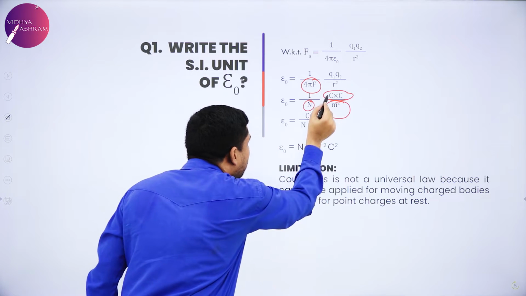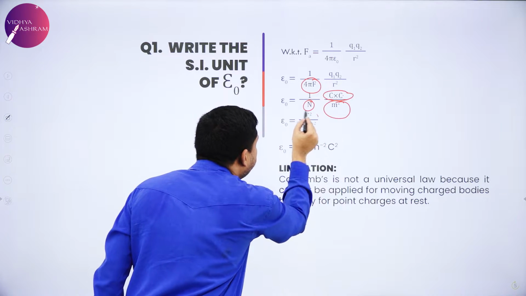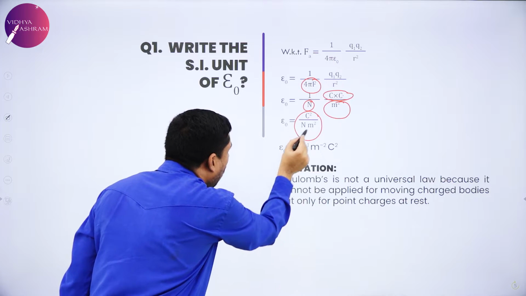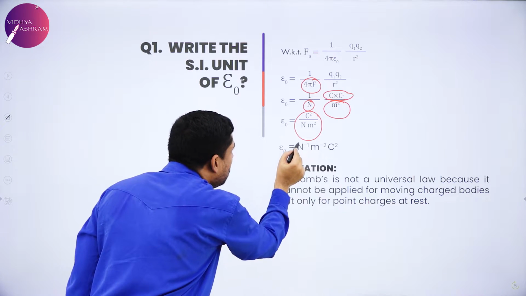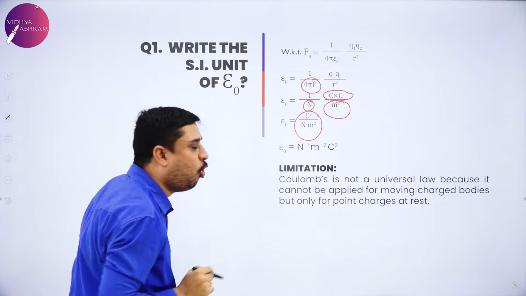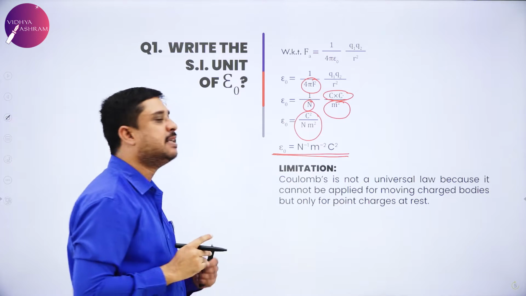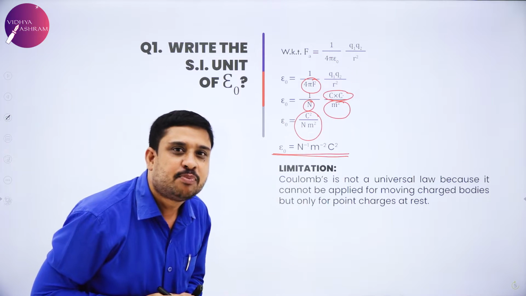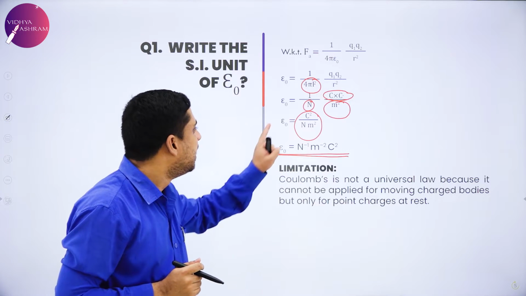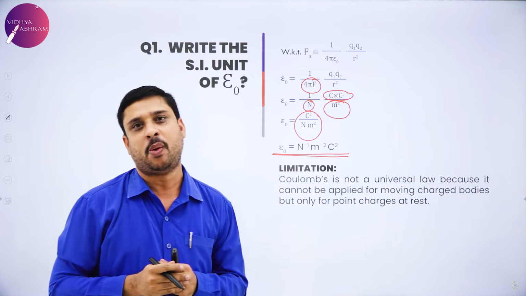So you have Coulomb square divided by Newton meter square, which on going to the numerator is Newton minus 1, meter minus 2, Coulomb square, and this is the SI unit of epsilon naught.